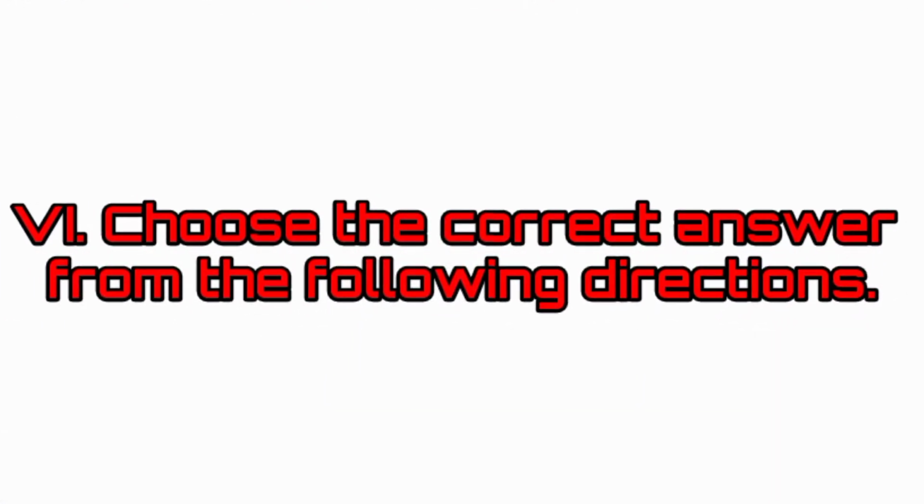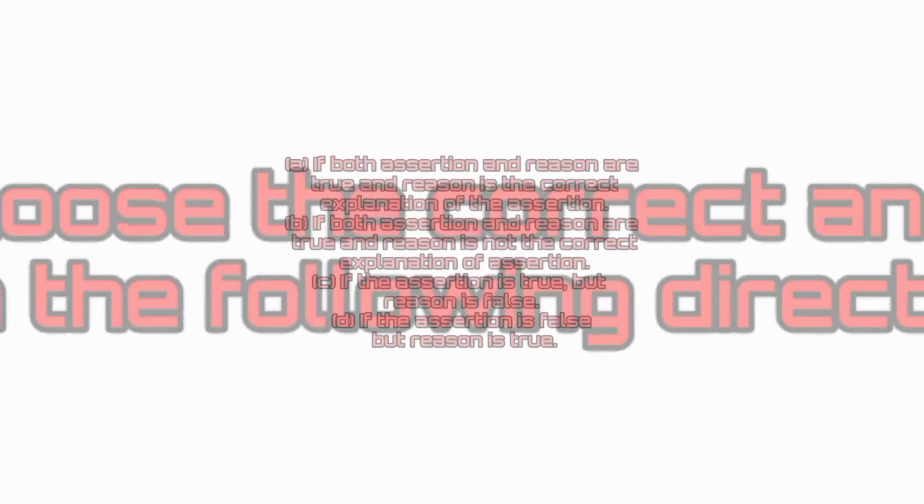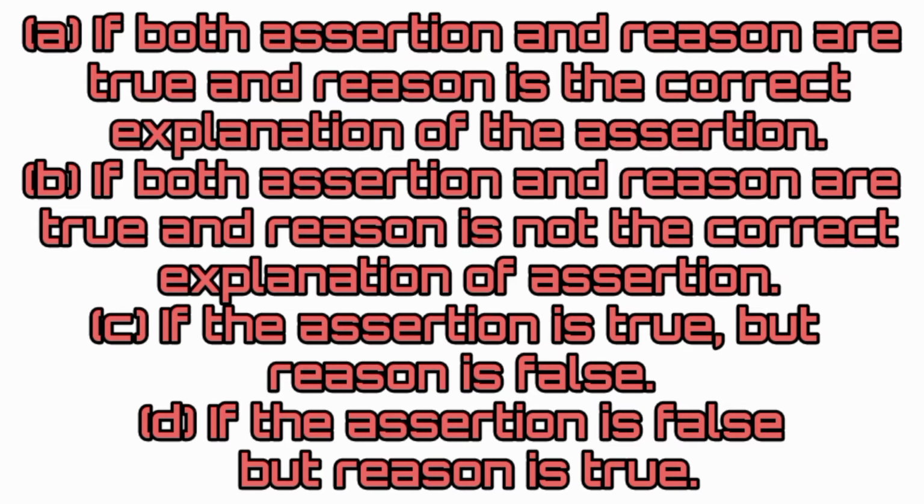Choose the correct answer from the following directions. Here 4 options are given. In option A, both assertion and reason are true and reason is the correct explanation of assertion. Option B, both assertion and reason are true and reason is not the correct explanation of assertion. Option C, assertion is true but reason is false. Option D, assertion is false but reason is true.